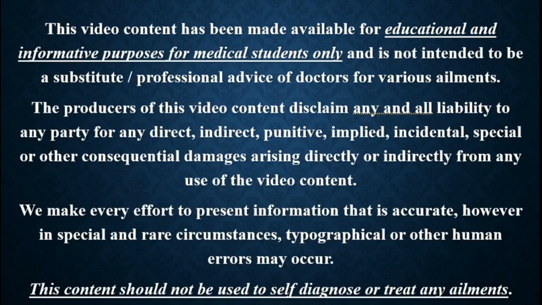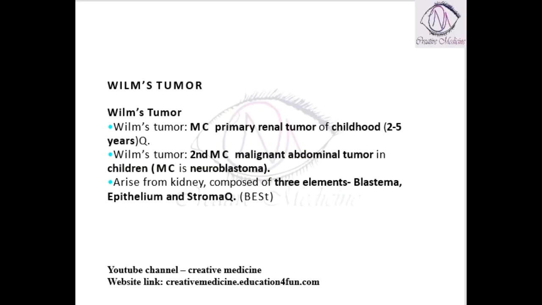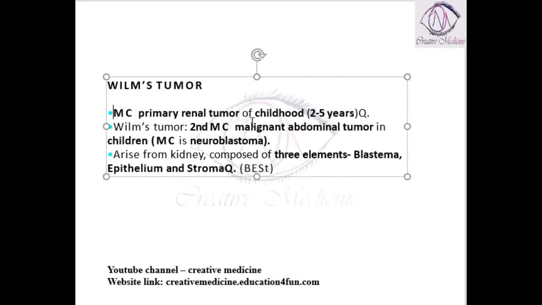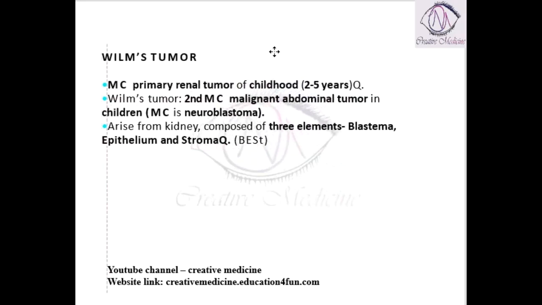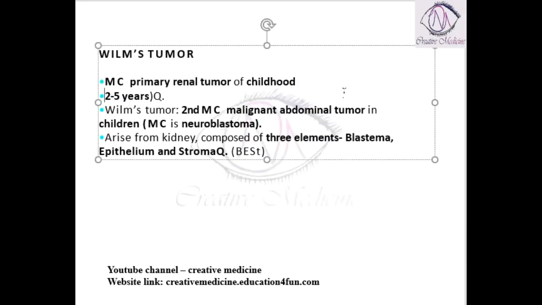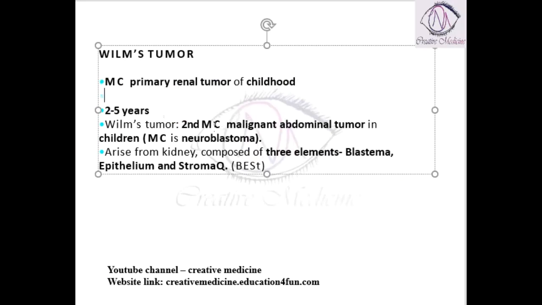In this lecture, we will learn about Wilms tumor. Wilms tumor is actually the most common childhood tumor, or most common primary renal tumor in childhood. What does childhood mean? That means it is more commonly seen in the age group between 2 to 5 years.